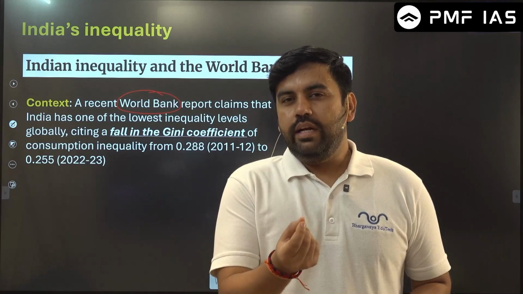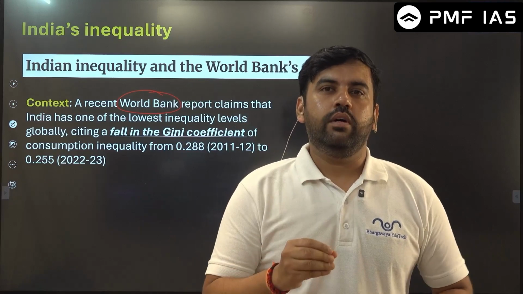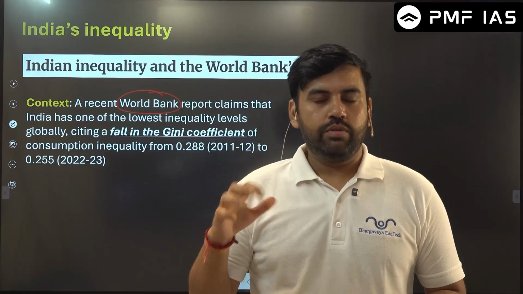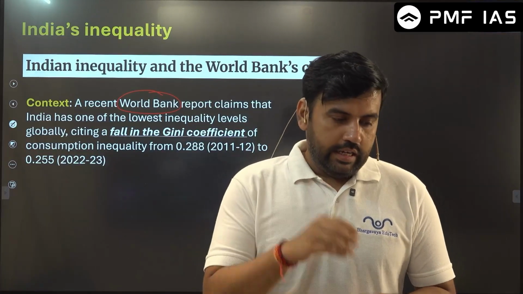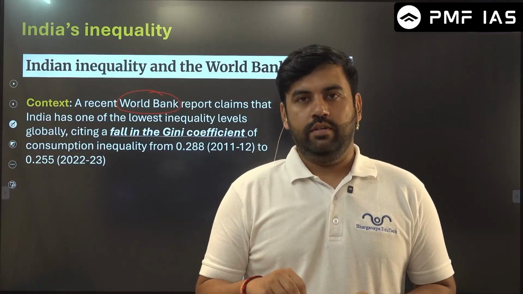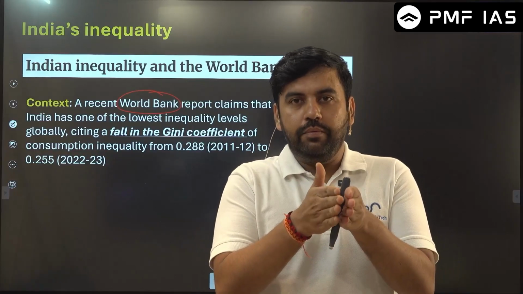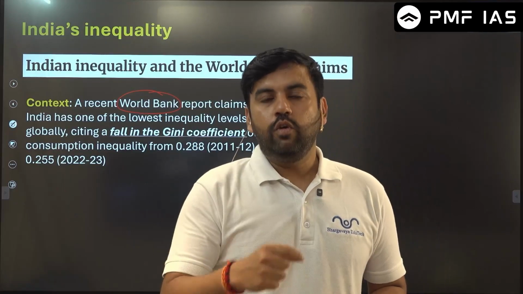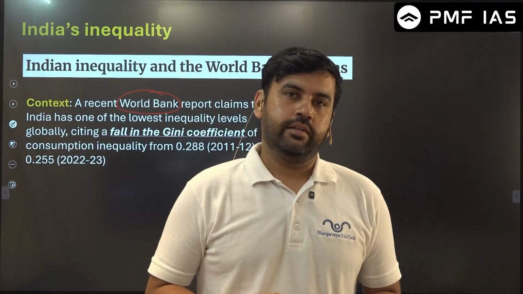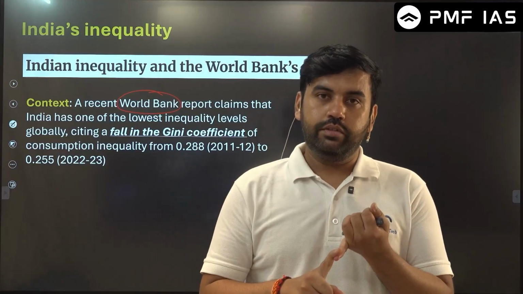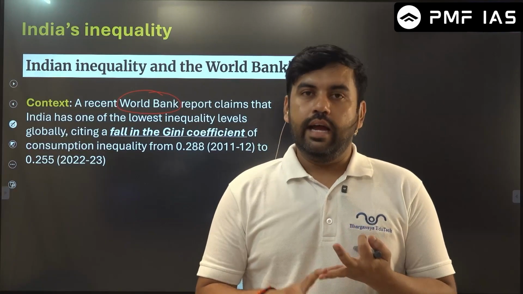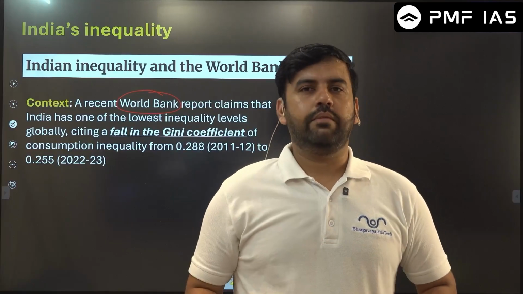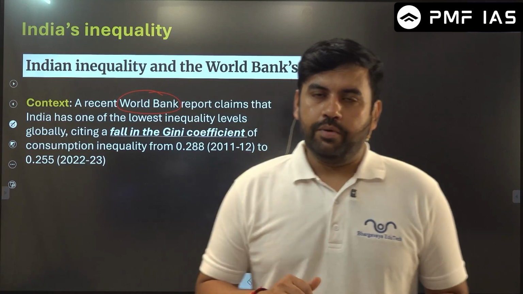Now this inequality is measured mathematically through something known as the Gini coefficient. I'll show you the diagram for that as well. The Gini coefficient shows how the difference between the rich and the poor looks within a particular country, and it uses the Lorenz curve for that. So I'll explain the Gini coefficient, the Lorenz curve, and also the Kuznets curve today. This may be asked in multiple examinations, irrespective of what you are preparing for.